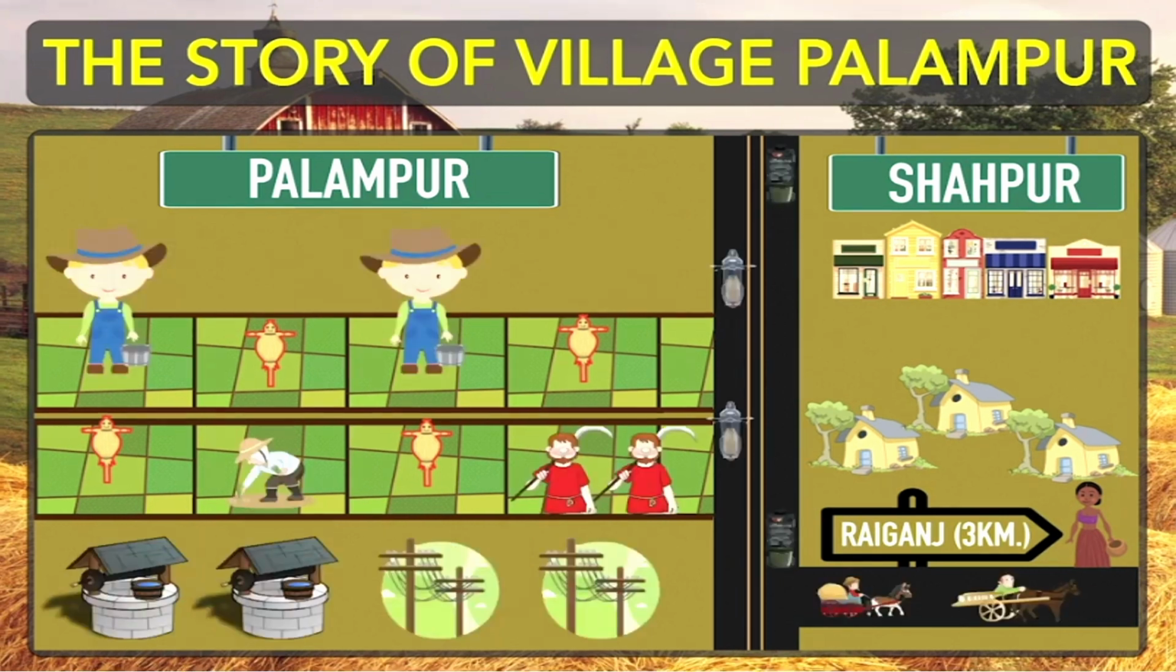I am moving to another slide. So some modern facilities, vehicles of the modern era can also be seen along with the traditional vehicles on the roads of village Palampur. So they are having good connectivity between village Palampur, Raiganj, Shahapur. Okay. So this is something about the location of village Palampur. Village Palampur is located near another village Raiganj, which is approximately 3 kilometers away from Palampur, and a small town Shahpur is also there.